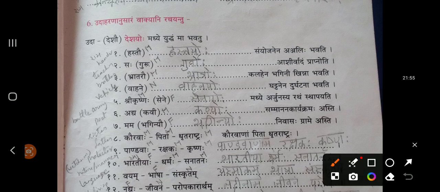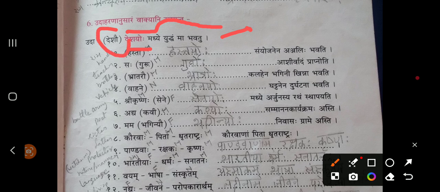See here, they have given one example. Deshau madhye yuddham ma bhavatu. Deshau is in brackets and they have used Deshayoho. Deshayoho madhye yuddham ma bhavatu. How come in the brackets Deshau is there? Why here Deshayoho they have used? Because you need to get the Shashti Vibhakti form. Deshau is the dual form.